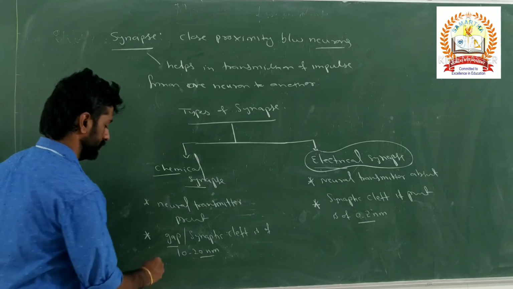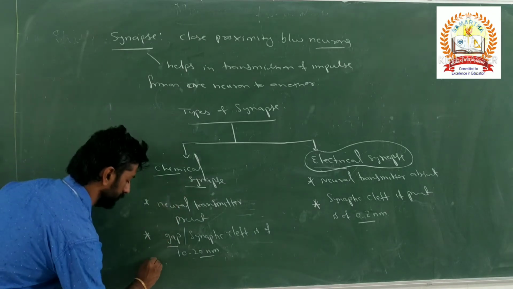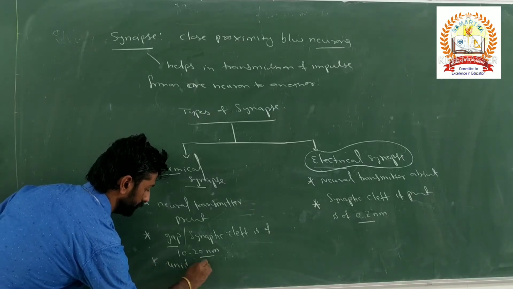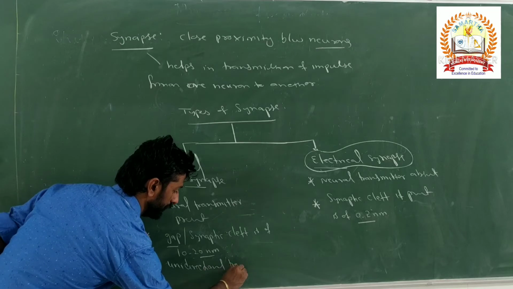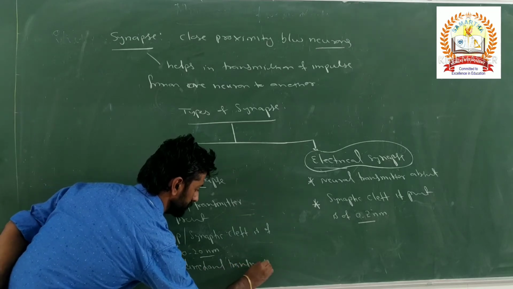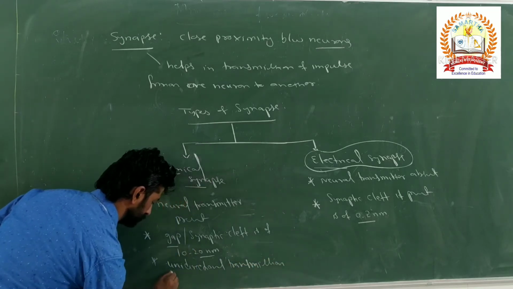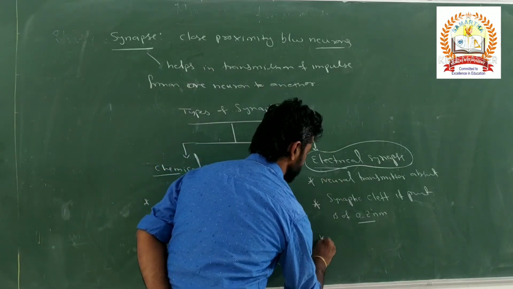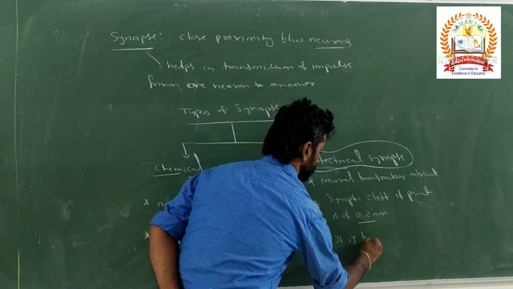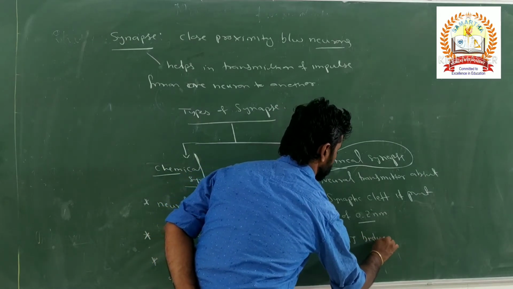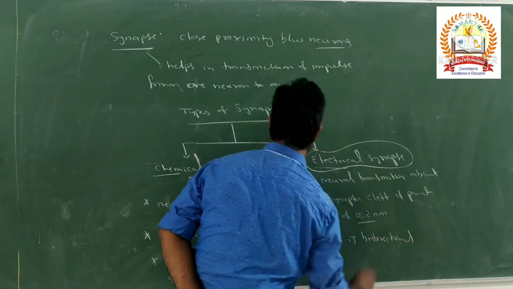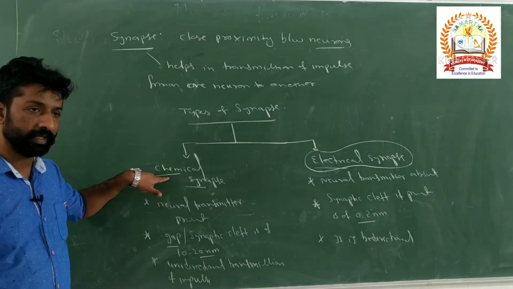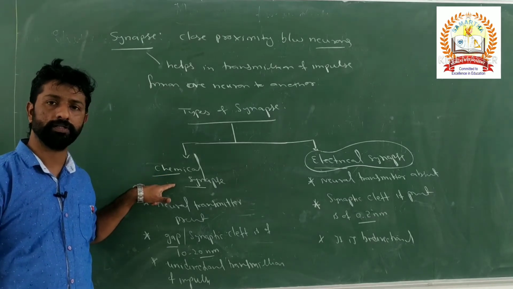Unidirectional flow. That is, the transmission of impulse is unidirectional here. But here in case of electrical synapse, it is bidirectional. One more important difference is that there is a presence of synaptic buttons in case of chemical synapse.